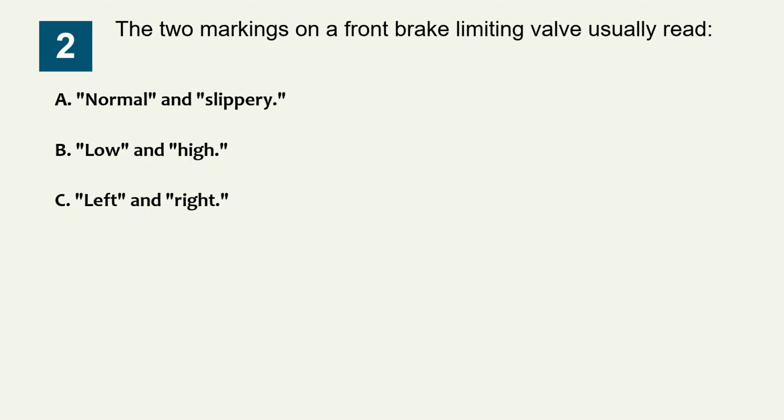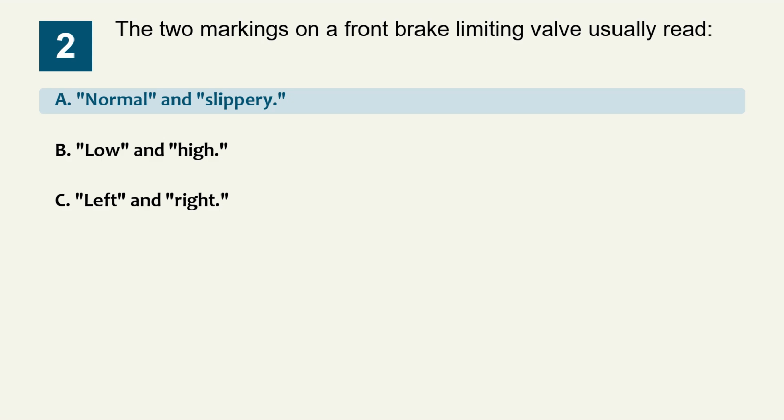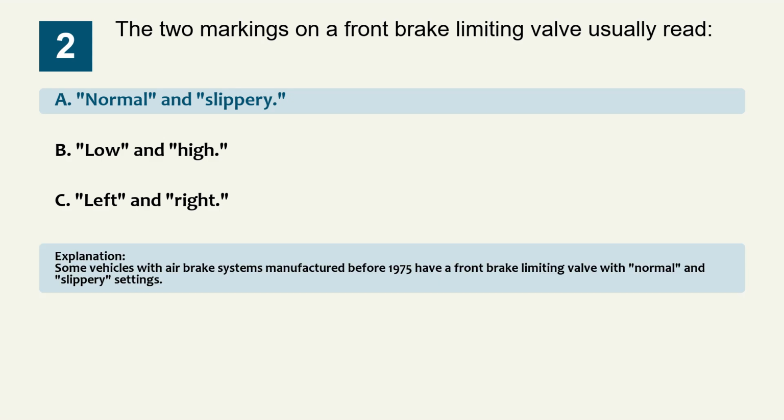Question 2. The two markings on a front brake limiting valve usually read: Option A, normal and slippery. Option B, low and high. Option C, left and right. The correct answer is option A, normal and slippery. Explanation. Some vehicles with air brake systems manufactured before 1975 have a front brake limiting valve with normal and slippery settings.